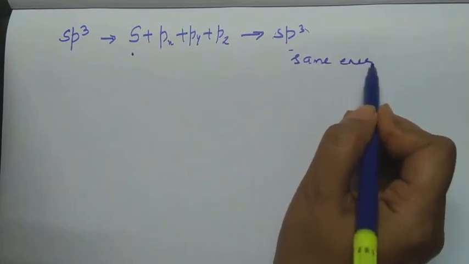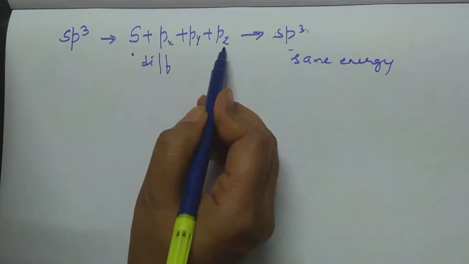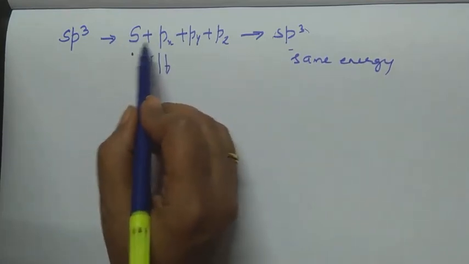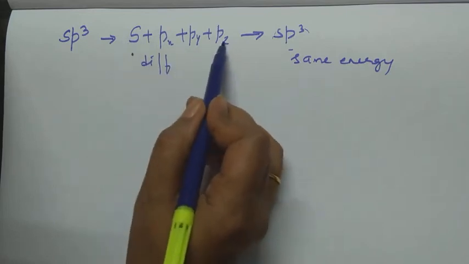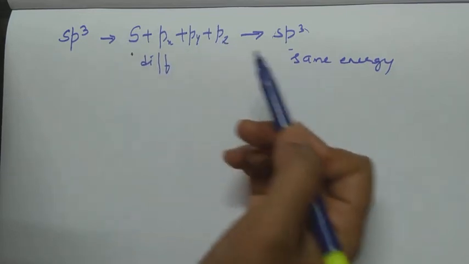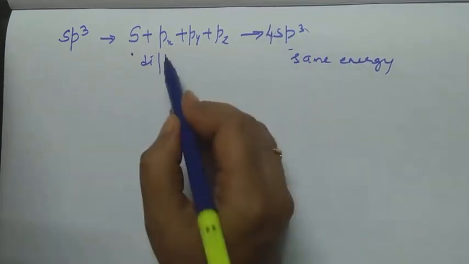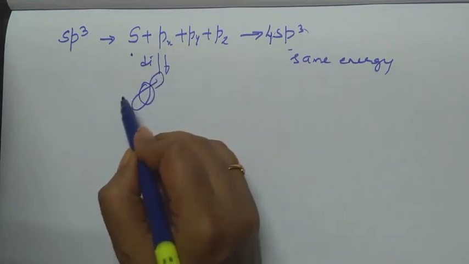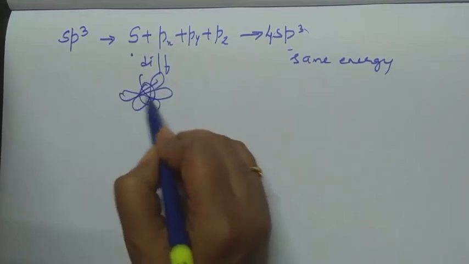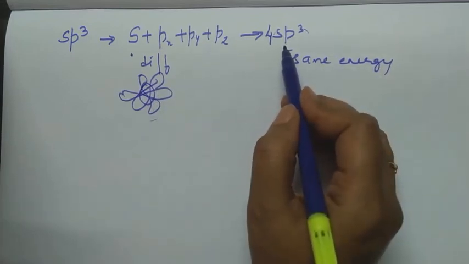Same energy. And how about these? They are different. Now how many orbitals have mixed together? 1, 2, 3 and 4. So 4 orbitals have mixed together to form again 4 orbitals having same kind of energy. How many orbitals were there earlier? 1s, px, py and pz. They have mixed together to give you orbitals having same kind of energy.